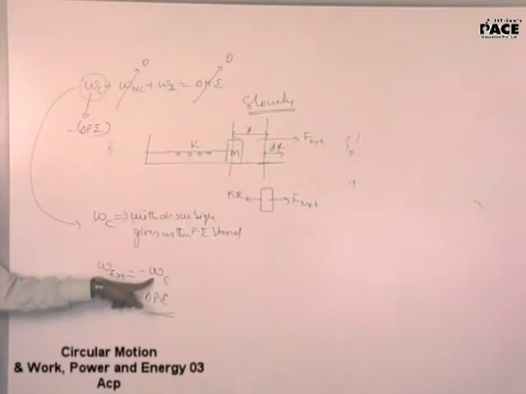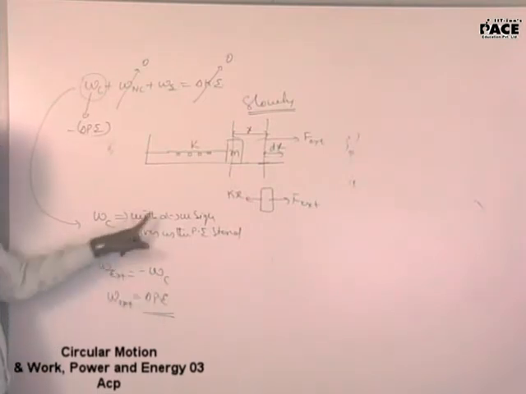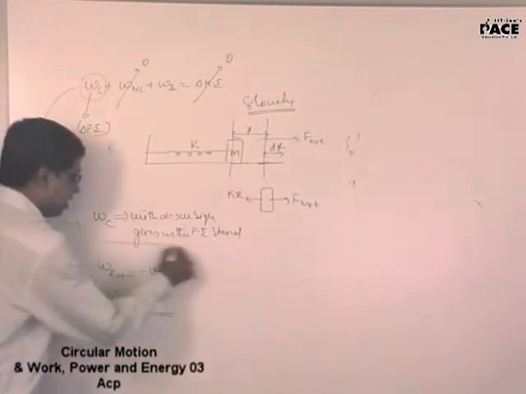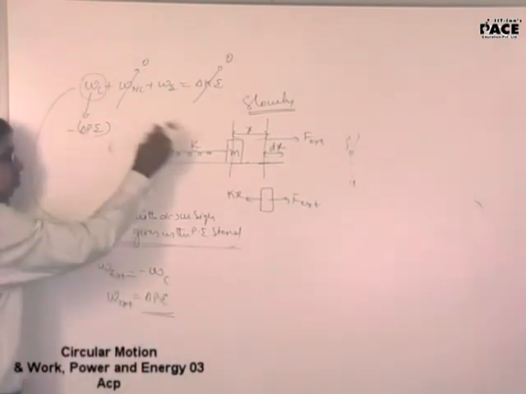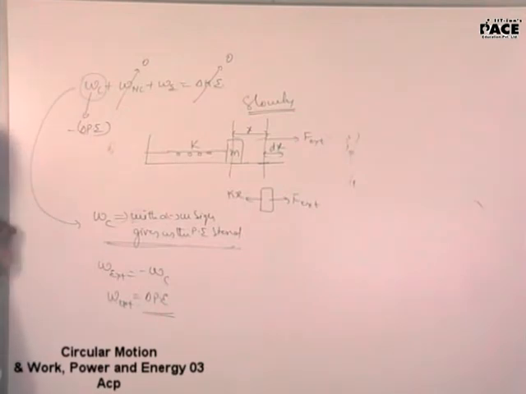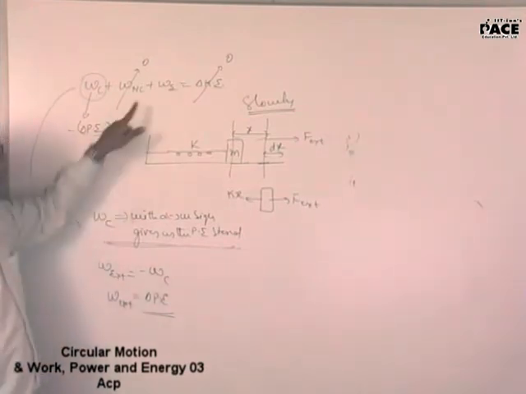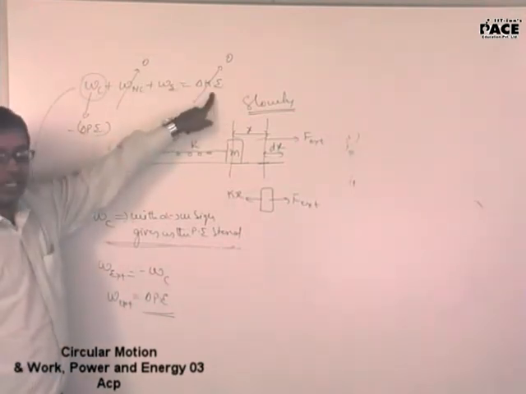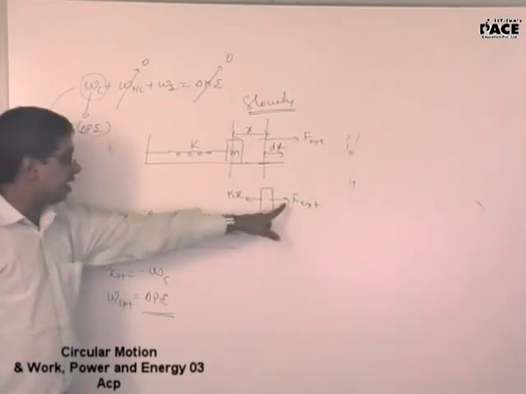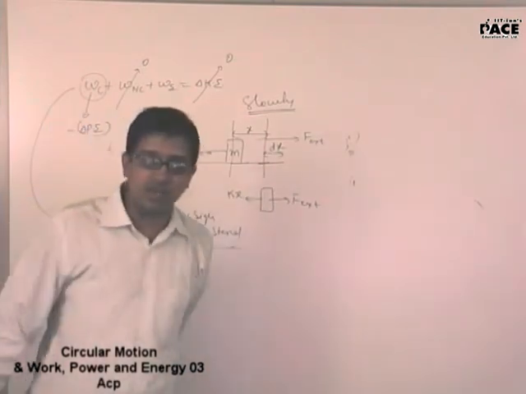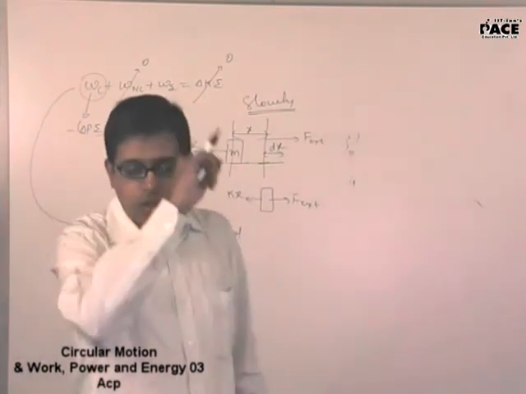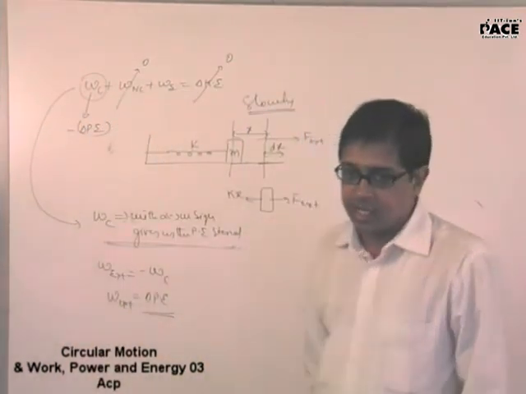So either you calculate the work done by the conservative force and put a negative sign to get the potential energy, or calculate the work done by the external force in this particular case. Only in this particular case it is so, because work done by non-conservative and change in kinetic energy is 0. So if I calculate the work done by the external force, I am done with it. Whatever is the work done by the external force will be stored in the form of potential energy.